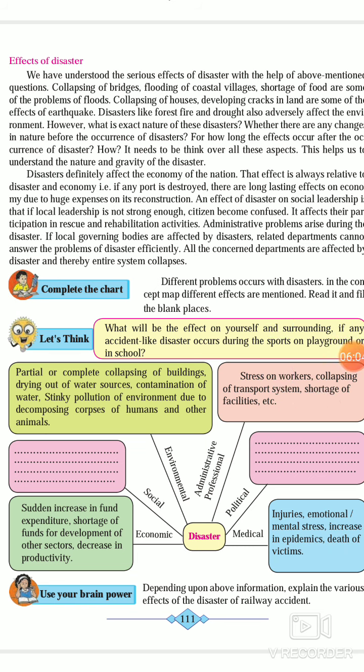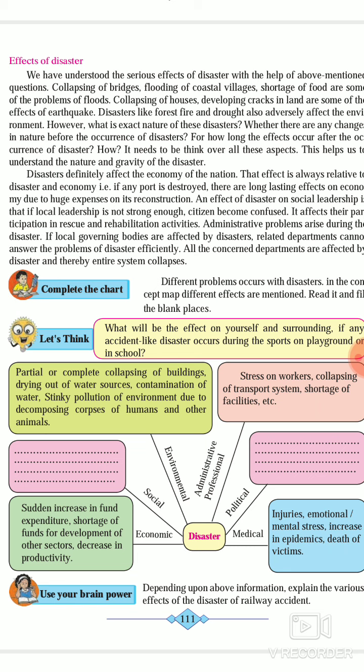In case of social disaster, the effects will be people will become homeless as their houses will collapse, since their belongings are lost. They will need food, water, clothing and shelter. Crimes and theft will rise.